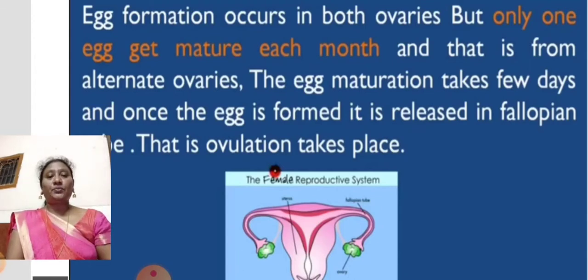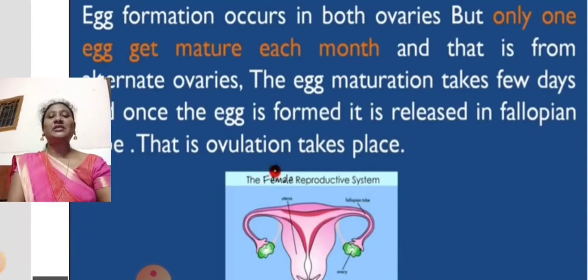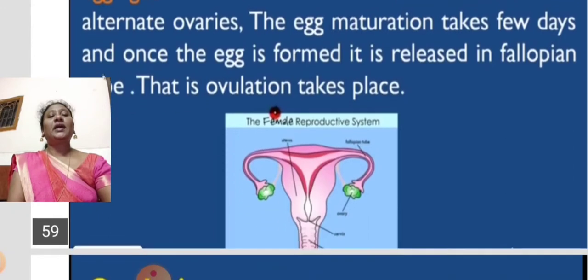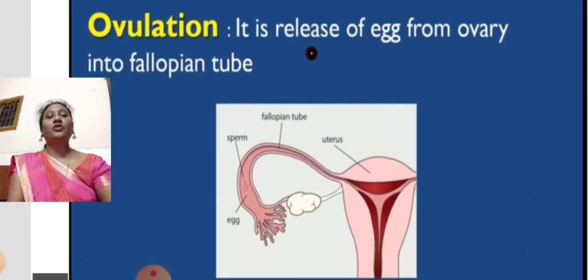As I explained previously, the egg is formed in the ovaries and moves towards the fallopian tube, and inside the fallopian tube the maturation of the egg takes place, and fertilization also takes place there, ultimately in the fallopian tube.